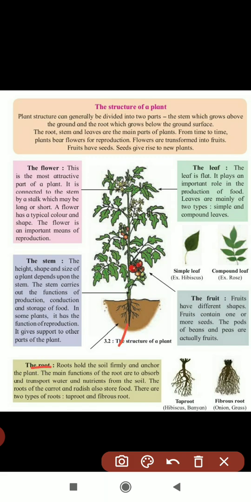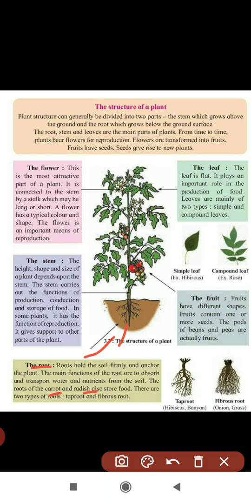First, the root. Roots are underground in any plant you take. Roots hold the soil firmly and anchor the plant. The main function of the roots is to absorb the nutrients present in the soil, and water also, and transmit them to the other parts. But some roots, like carrot and radish, also store food, and we eat them.